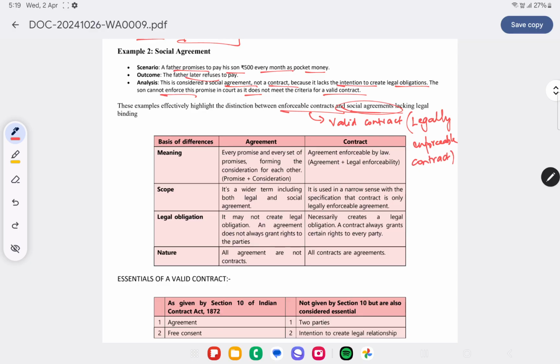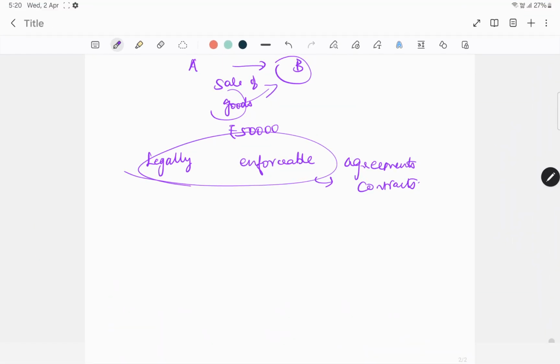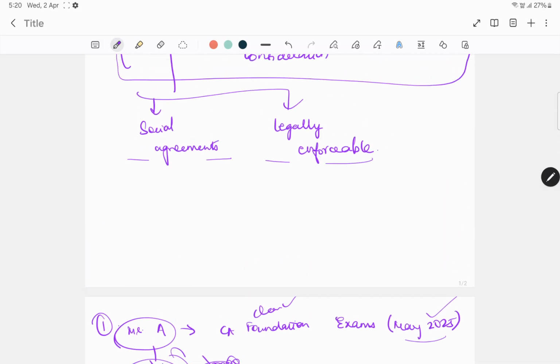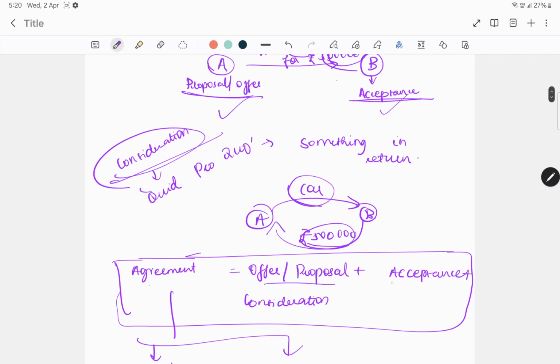Okay, so what are the differences between agreement and contract? Agreement is every promise and certain promise forming consideration for each other. That is promise plus consideration. Now also one more thing that we will have to clarify over here. We saw that agreement is equal to offer or proposal plus acceptance plus consideration. Person is offering, other one is accepting, which is called a promise. Offer plus acceptance becomes a promise. When combined with consideration, it becomes an agreement.